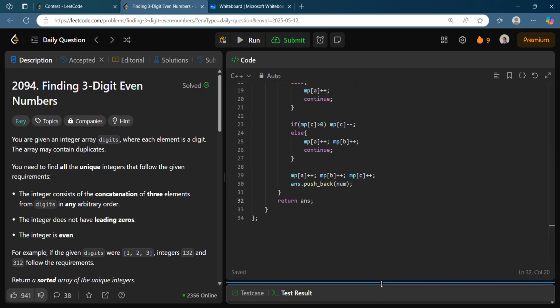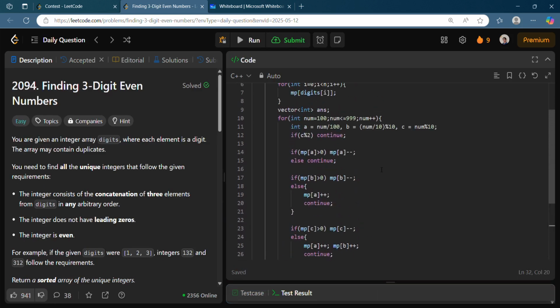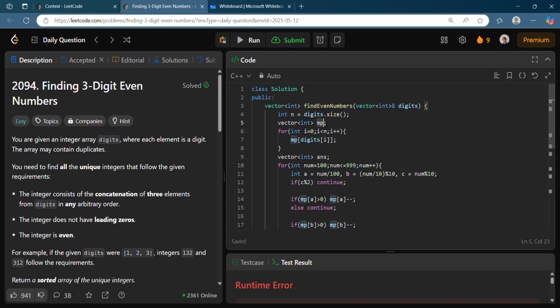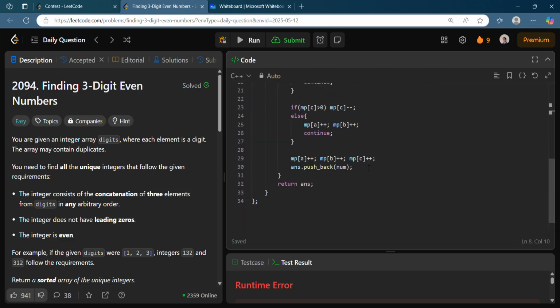So it's giving a runtime error. Let's try to check what's the problem with this. Okay, so the vector, you have not initialized it. As you can see, the vector map needs to be of size 10. Initially it needs to be 0 and you need to increment map of digits, so it stores the frequency. Yeah, so that was a small error.